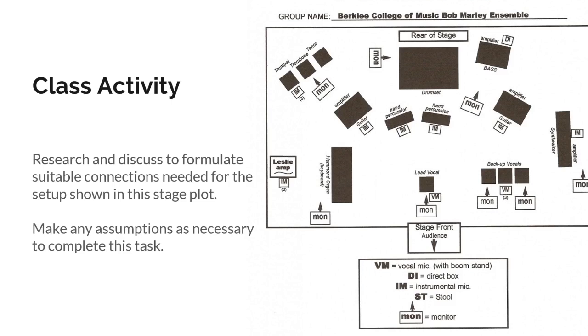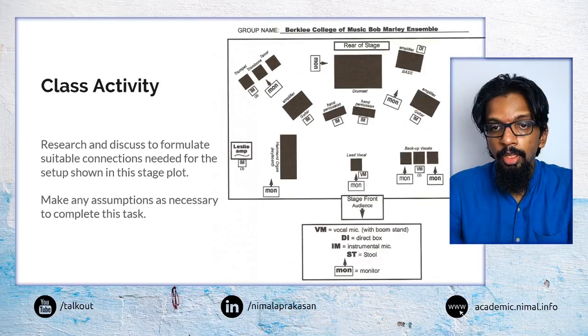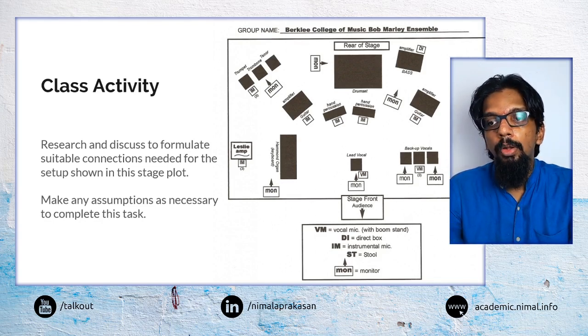Normally bands will have stage plots where they will identify where each of their band players, musicians and so on will have to sit on the stage, and then they will give that to a sound technician, and the sound technician will have to set up everything according to the stage plot. So that is where stage plots are normally used.